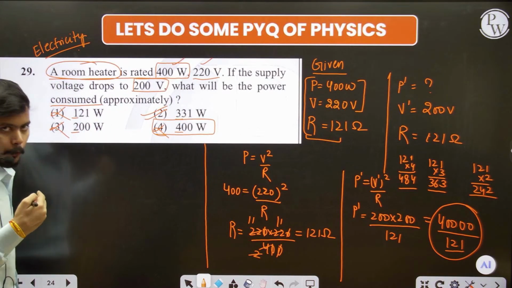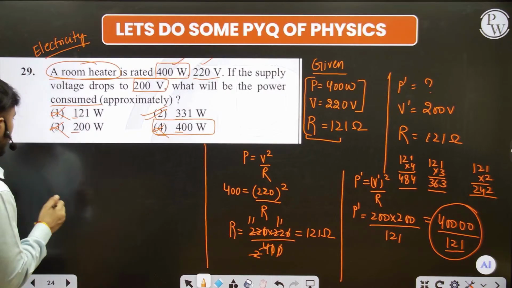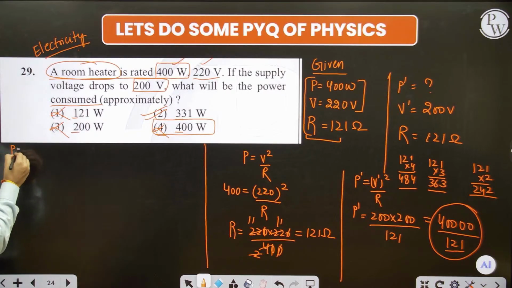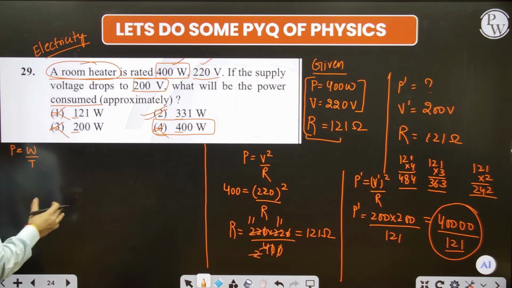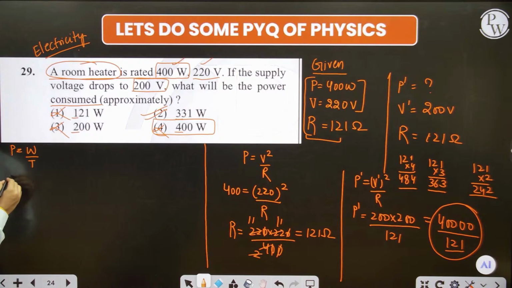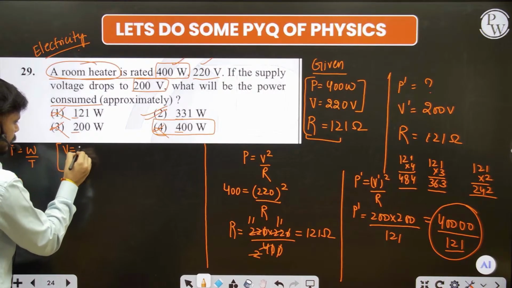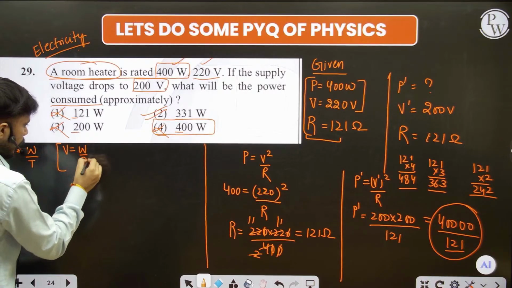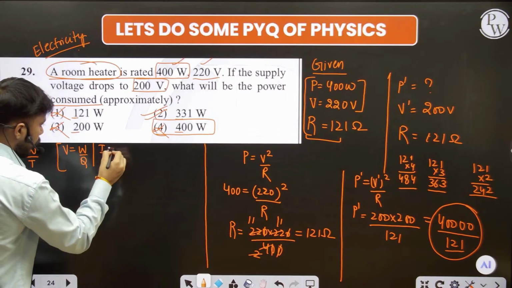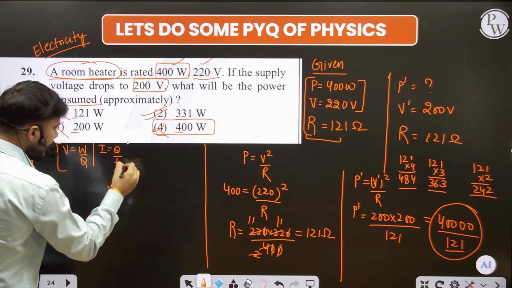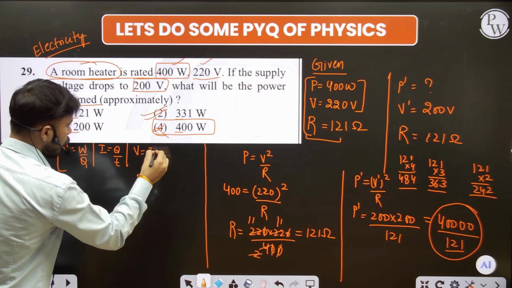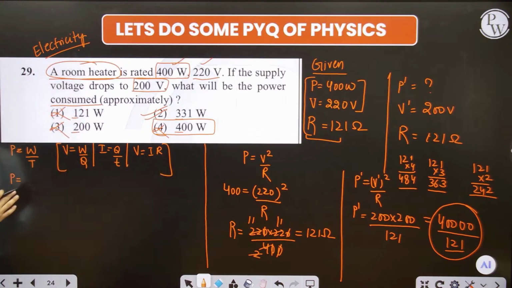Okay, now guys, I am gonna teach you the other formulas of power, so if you ever forget, you can even derive them. So basically we have power is equal to work done upon time. I hope you know it very well and you remember it very well too. Fine. In the electricity chapter, you know there is a formula of voltage, that is V is equal to W by Q, and I is equal to Q upon T, and V is equal to IR, that is our Ohm's law. Fine. By these formulas, we can find the other formulas of power.